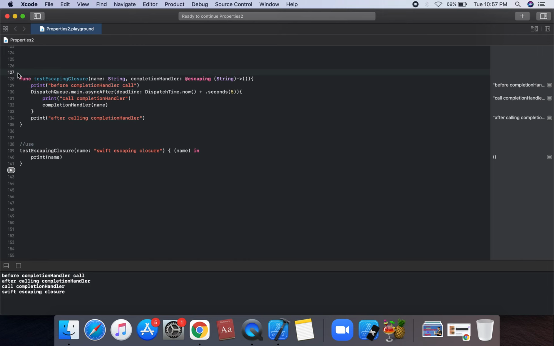So this is an asynchronous function in Swift using the escaping keyword.